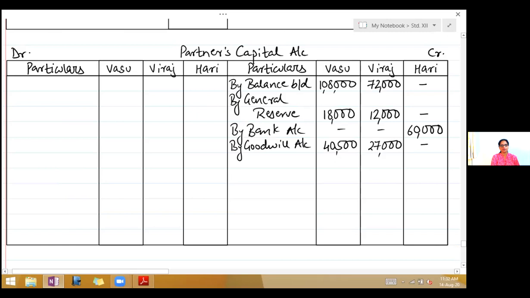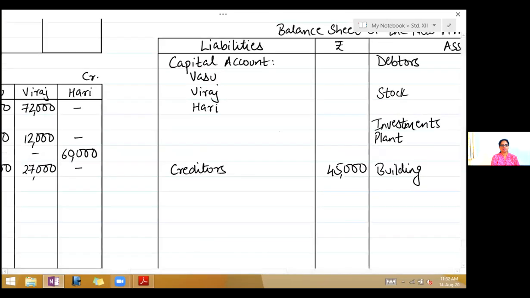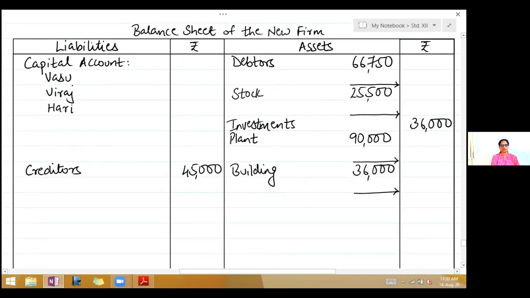Goodwill only to the old partners, and second effect of goodwill will be shown on the asset side of the balance sheet because it is only raised by the firm. So show it on the asset side. Goodwill 67,500.